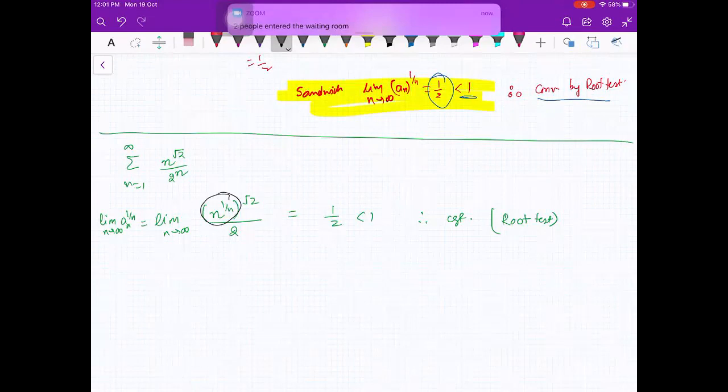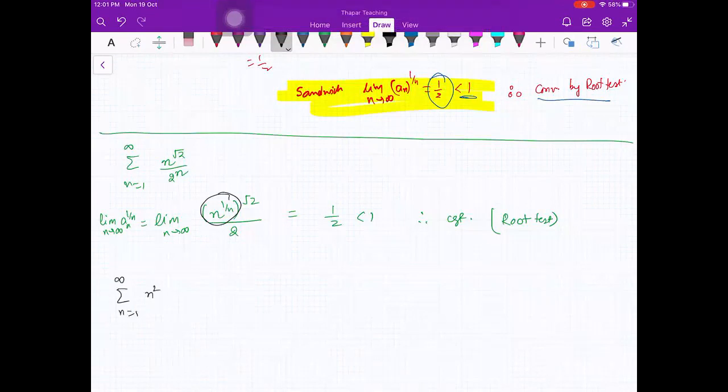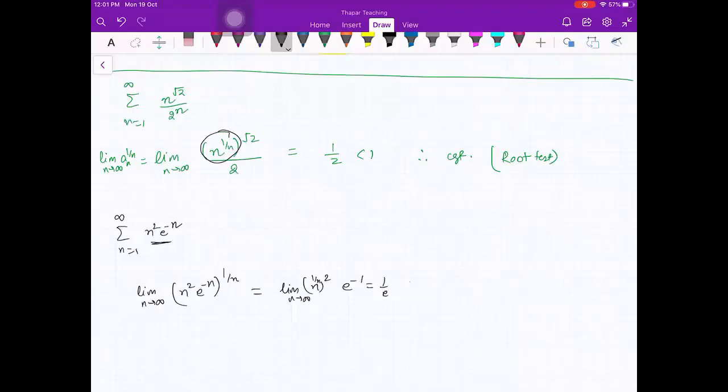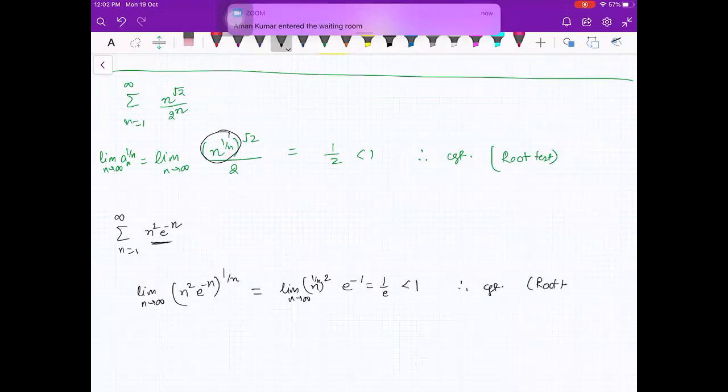Everybody got it? Now the next one: sum from 1 to infinity of n square e raised to power minus n. Which test should you apply here? Again, root is easier. So n square e raised to power minus n, raised to 1 by n, limit n going to infinity. That will be n raised to 1 by n, raised to power 2, times e raised to power minus 1. So that is 1 by e, which is less than 1. Therefore, convergent by root test.